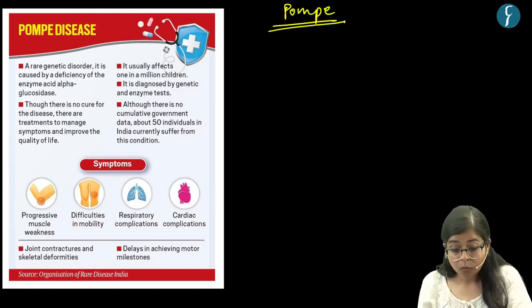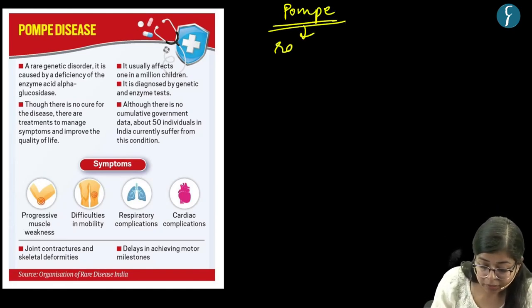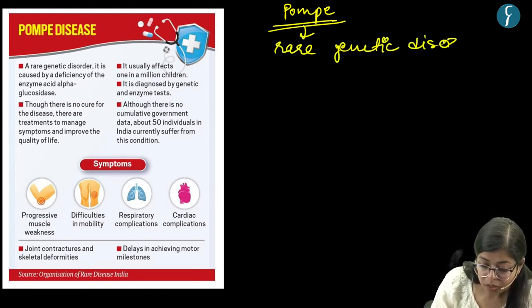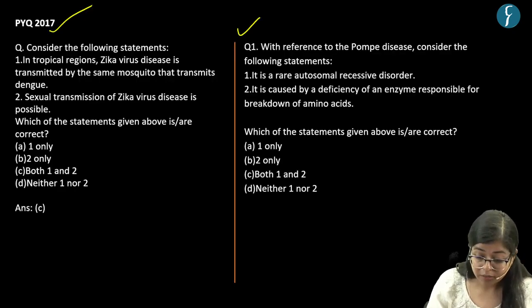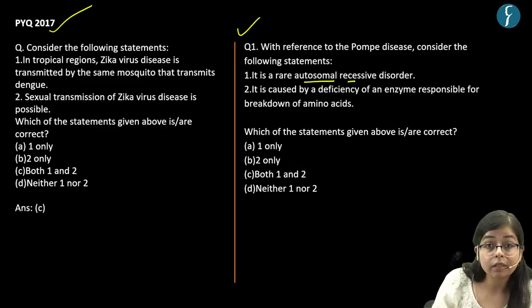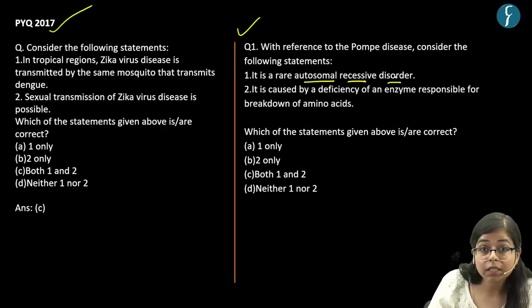So Pompe disease is a rare genetic disorder, right? And this genetic disorder is an autosomal recessive disorder. Now what does this term mean?